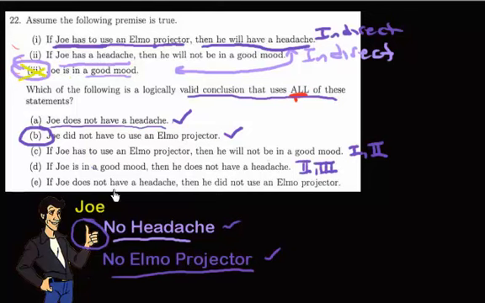Okay, if Joe does not have a headache, then he did not use the Elmo projector. That uses premise 1 and premise 2. This one up here for C, actually, no, sorry, we're actually fine. So each one of these uses only 2, but this is the one that uses all 3. So the answer to number 22 is B.